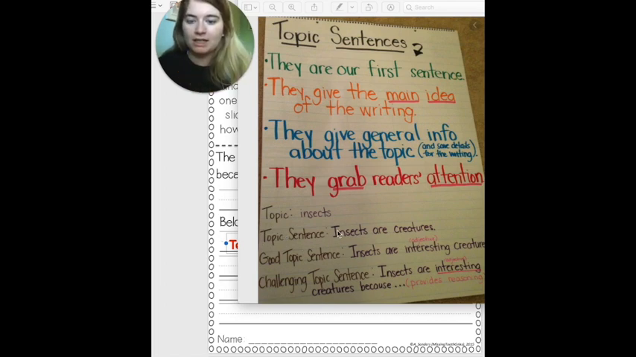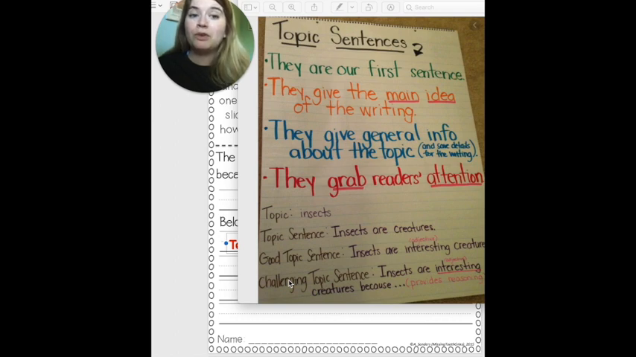So if you can see, it says, topic sentence, insects are creatures. Okay, we're getting better. A good topic sentence would be, insects are interesting creatures, or any other kind of adjective. As you can see, the difference between the topic sentence here and the good one is that there's a little more detail. There's an adjective in there. It's not just, okay, they're creatures. Well, yeah, but what are you going to tell me about in your writing? Oh, well, they're interesting creatures. Now, a challenging topic sentence, so if you're up for a challenge, insects are interesting creatures because.